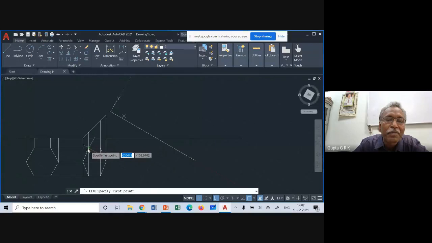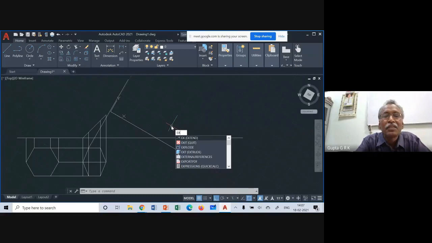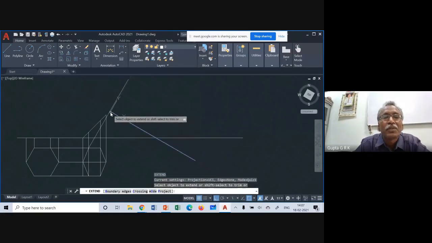So now what I do is I choose this line, and I draw one line like this. Okay, this line is here. Actually, I want to extend this line. How to extend? EX, extend. So specify object to extend. Okay, this is the object to be extended.